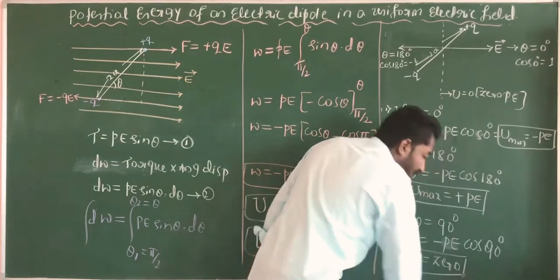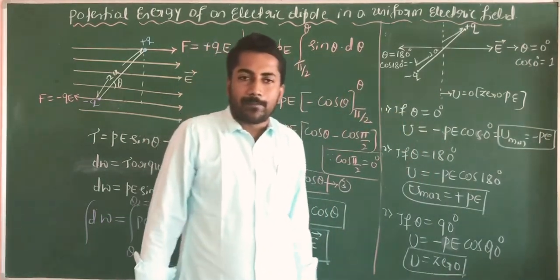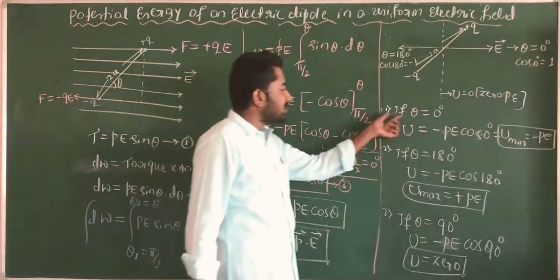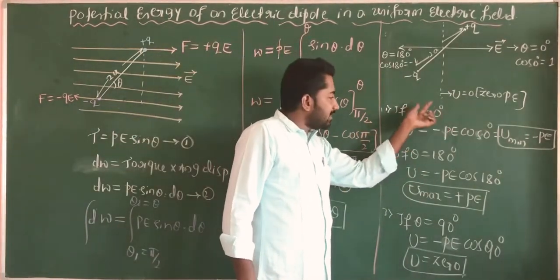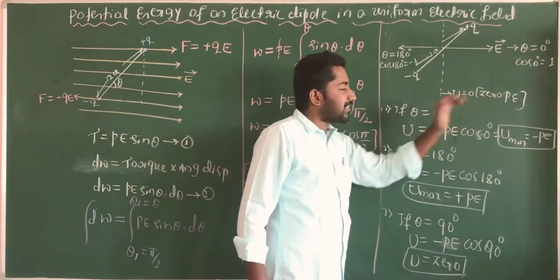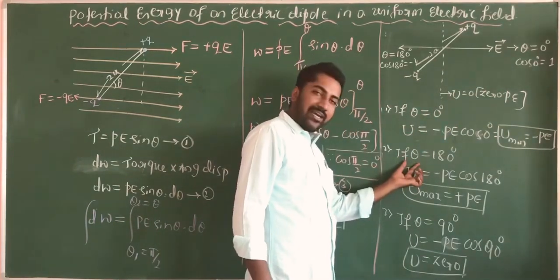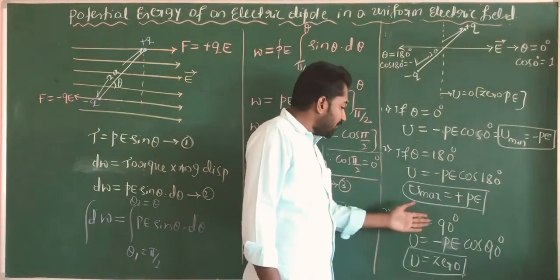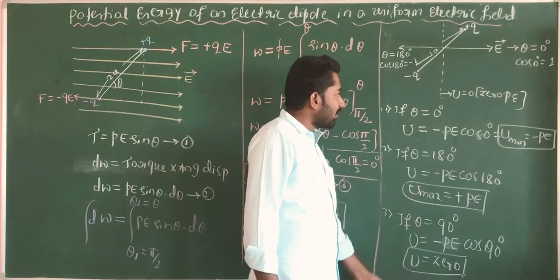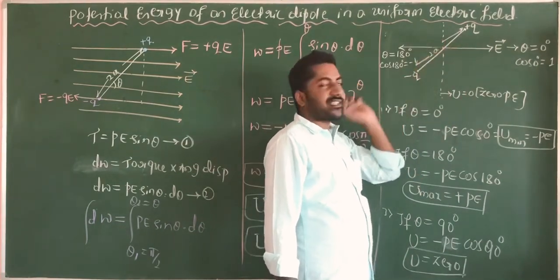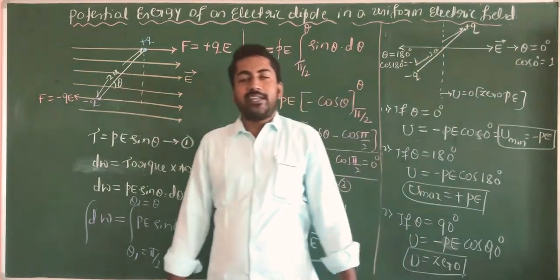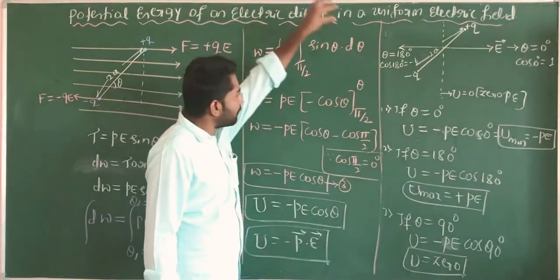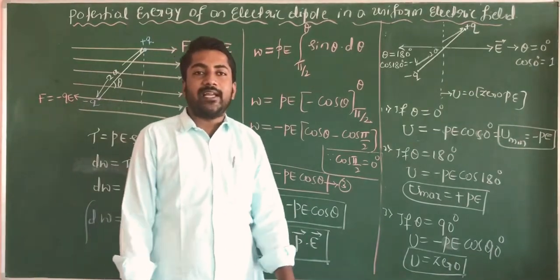These are the different cases of the electric dipole placed in the region of a uniform electric field. In the first case, theta equal to 0 degree, it is in the stable position along the direction of the electric field. If theta equal to 180 degree, it is the unstable position, anti-parallel to the direction of the electric field. If theta equal to 90 degree, the potential energy is 0. This is about the potential energy of an electric dipole in the region of a uniform electric field. Thank you.